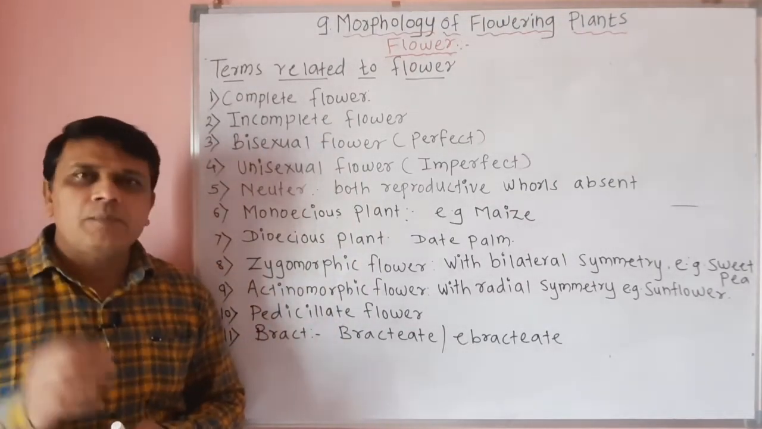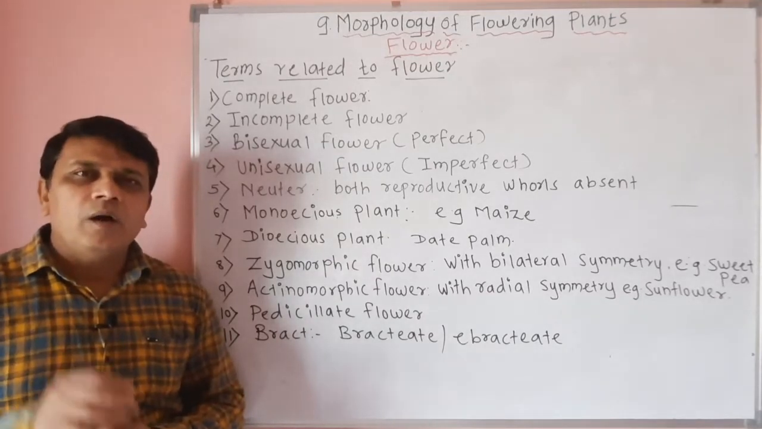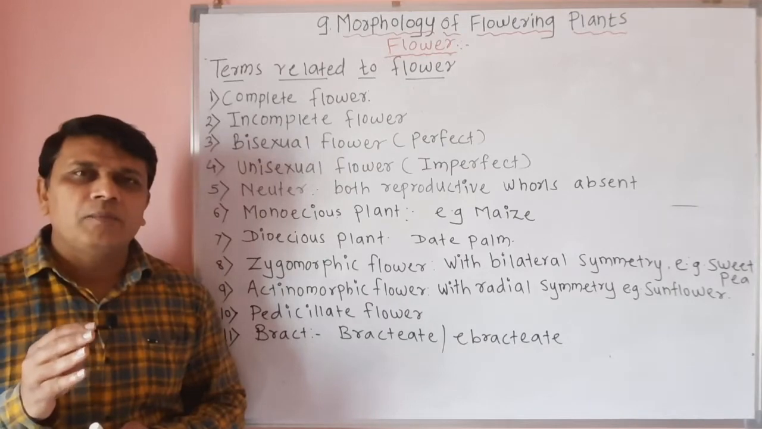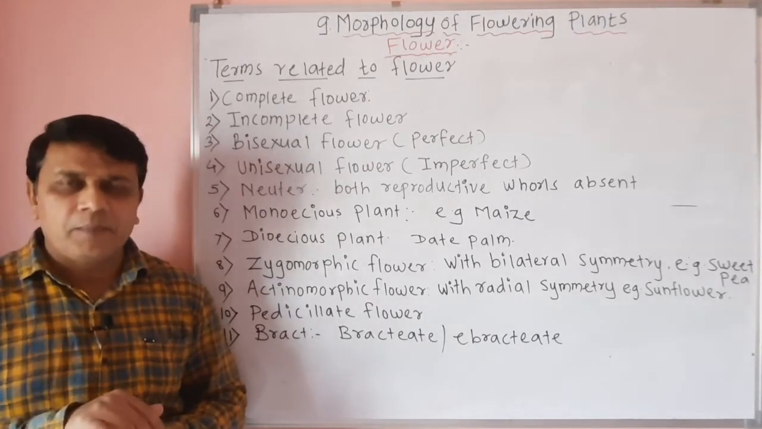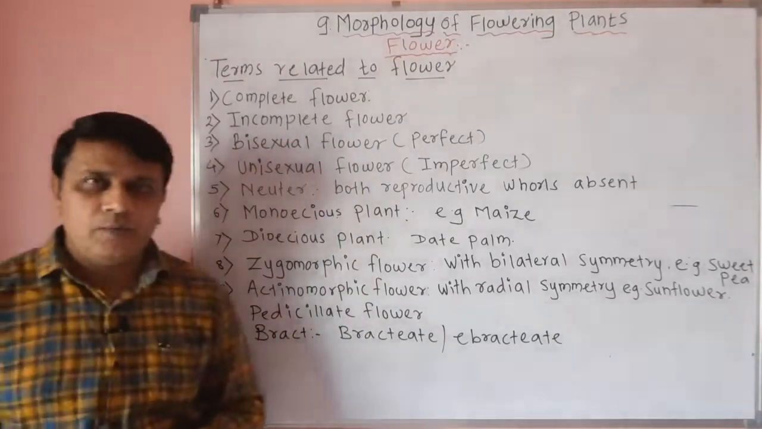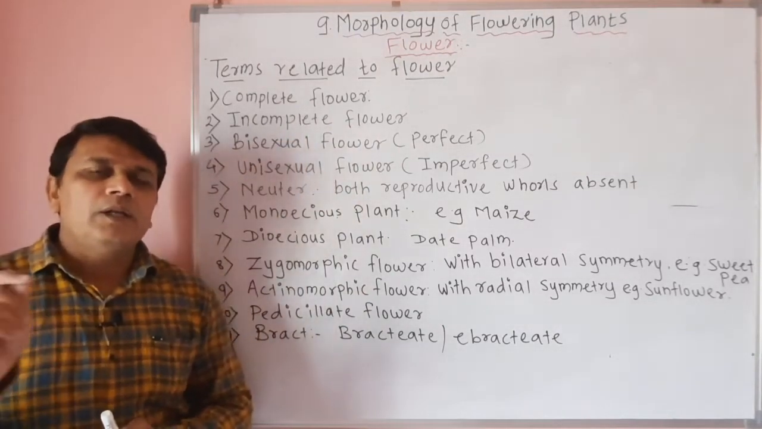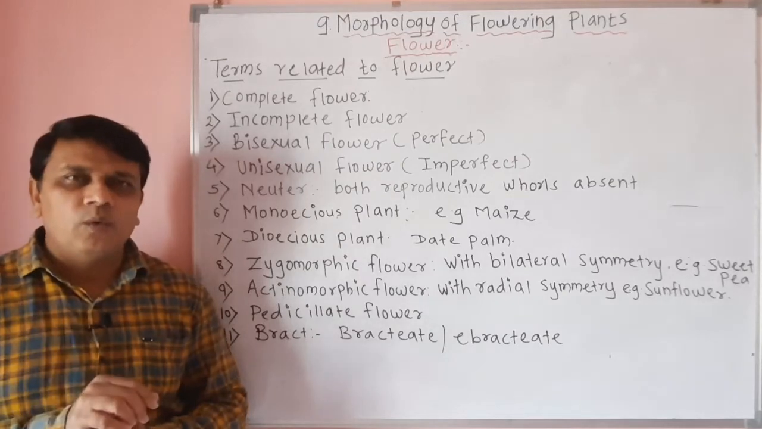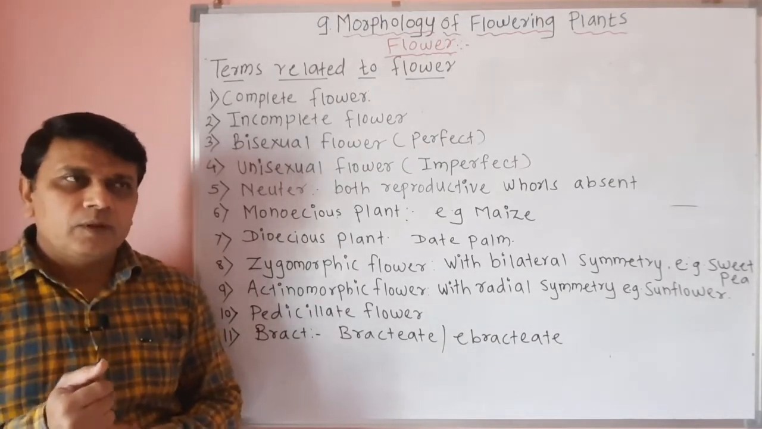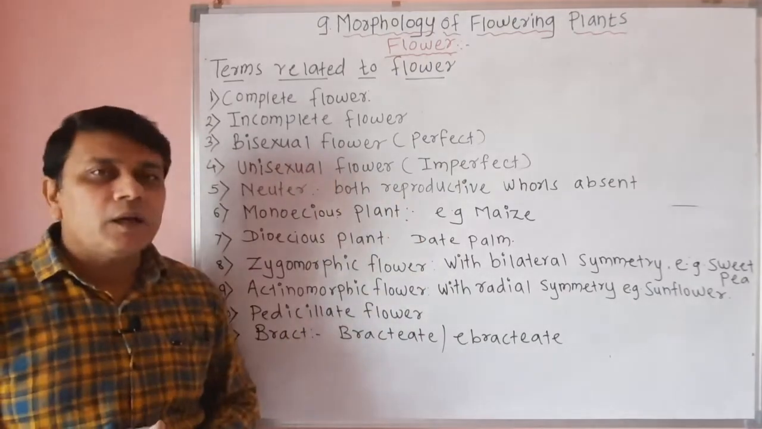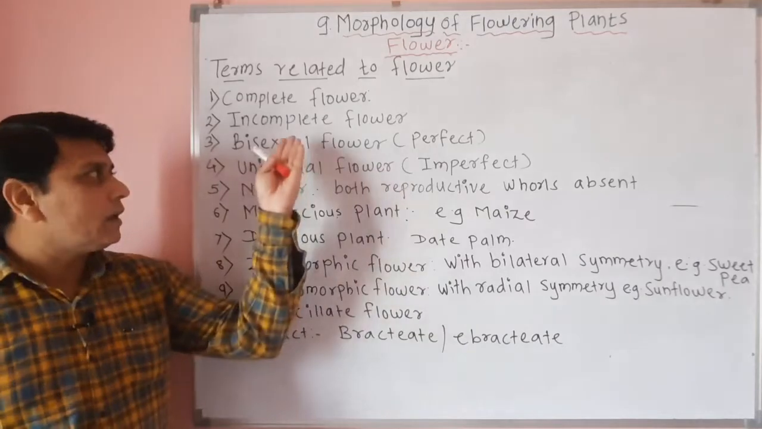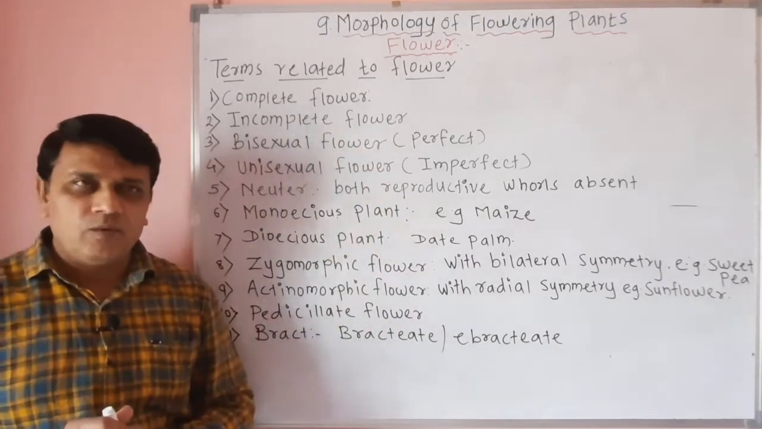The name itself indicates that when all the floral whorls, that is calyx, corolla, androecium and gynoecium, are present, such a flower is called a complete flower. When any one of these floral whorls is absent in a flower, it is called an incomplete flower. Suppose if the corolla is absent, then it can be called an incomplete flower.